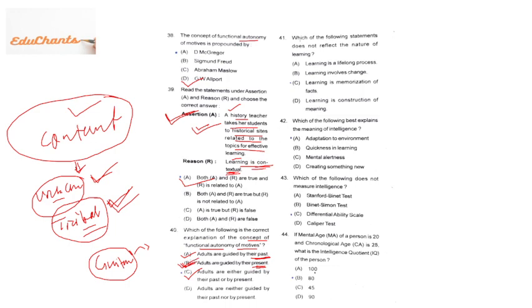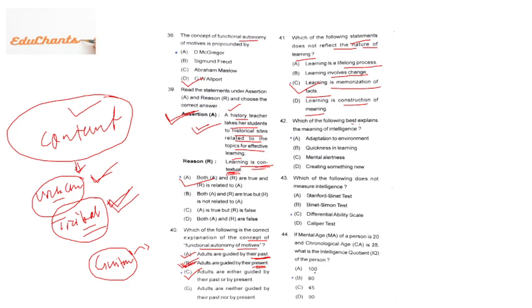Then the 41st question: which of the following statements does not reflect the nature of learning? Learning is a lifelong process, definitely. It involves change, definitely. It is construction of meaning, definitely. But learning is not memorization of facts. We don't memorize to learn, we learn by doing. So the answer would be C.